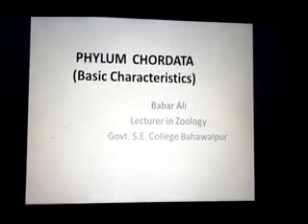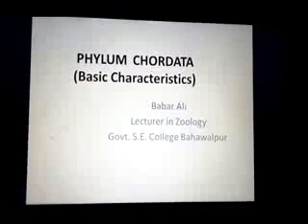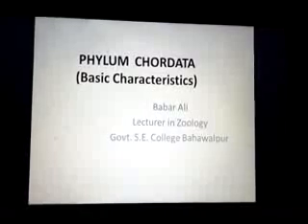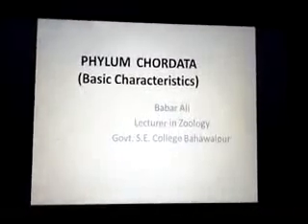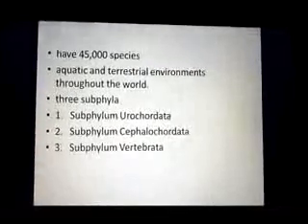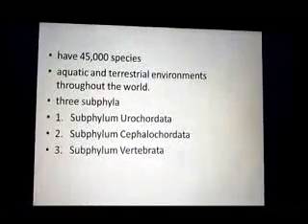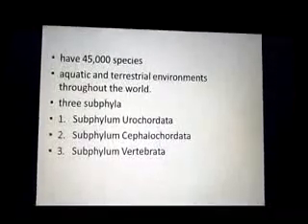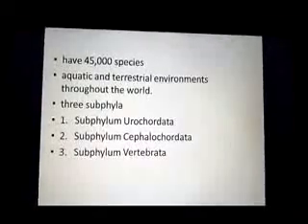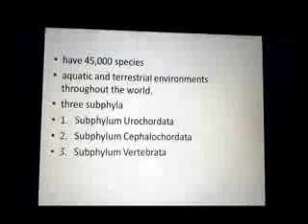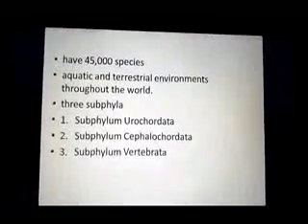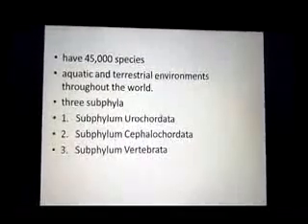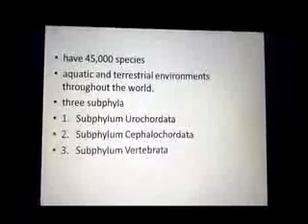Today we are going to start a new topic about phylum Chordata, and in this lecture we discuss the basic characteristics of phylum Chordata. Near about 45,000 species of this phylum have been identified, and these animals live in all types of environments, aquatic and terrestrial, throughout the world. You can say they are the dominant animals present on the earth.